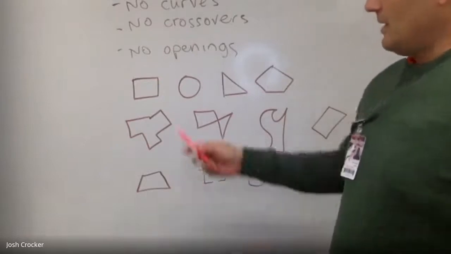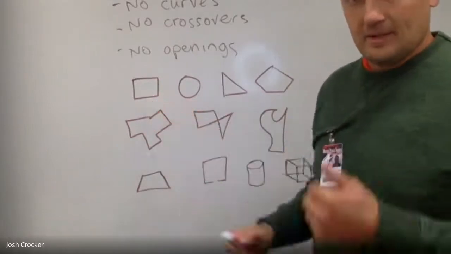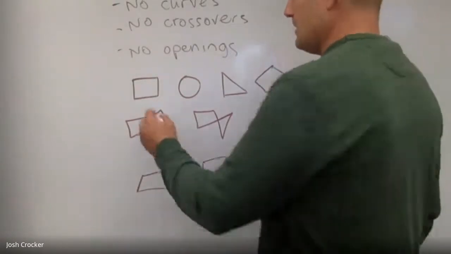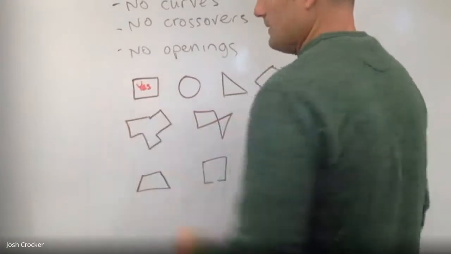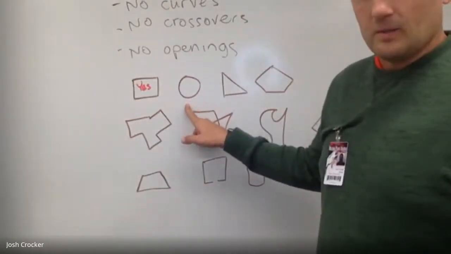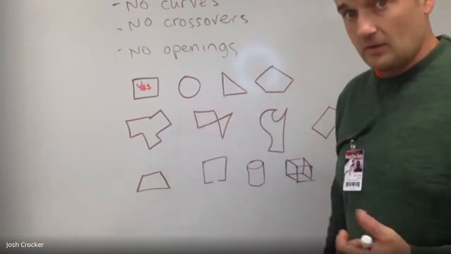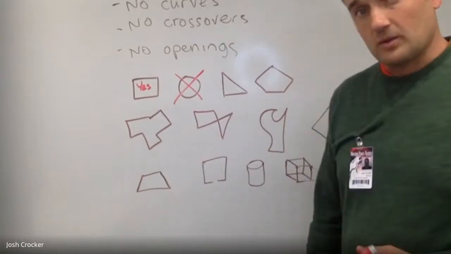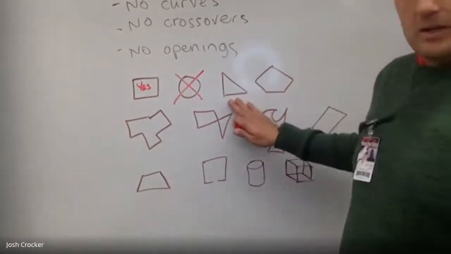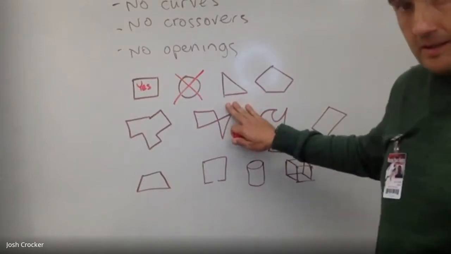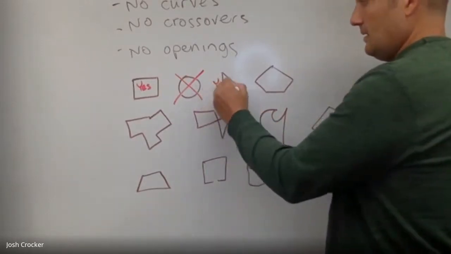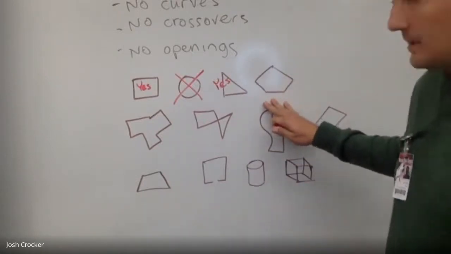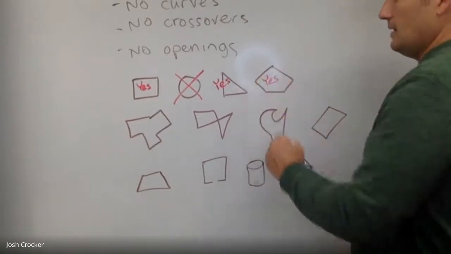Okay. So is this a polygon? It doesn't have curves, it doesn't have crossovers, and it is closed. It doesn't have openings. So yes, okay, that is a polygon. Is it a polygon? Well, it's closed. It doesn't have any crossovers, but it has curves. So that is not a polygon. Circles and shapes that are made from circles are not polygons. A triangle. This is a right triangle. Is it a polygon? It is. No curves, no crossovers, no openings. Pentagon. Pentagons are polygons. Okay.